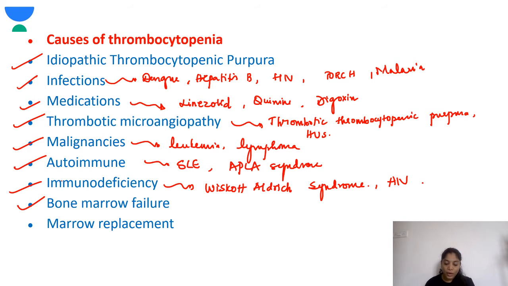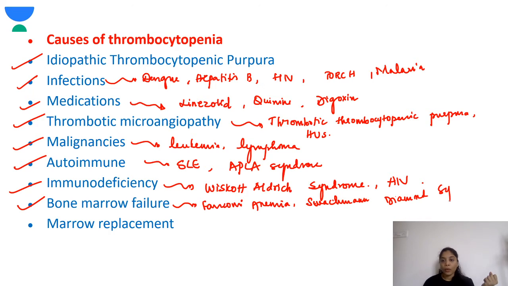Next, bone marrow failure. What are the conditions which can cause bone marrow failure, like Fanconi anemia and Shwachman-Diamond syndrome? I was talking about the inheritable causes of aplastic anemia, right? So these are also causes of bone marrow failure, like hypocellular marrow, Fanconi anemia, then Shwachman-Diamond syndrome. In which conditions does marrow replacement occur? Marrow replacement occurs especially in the storage disorders like Gaucher's disease.